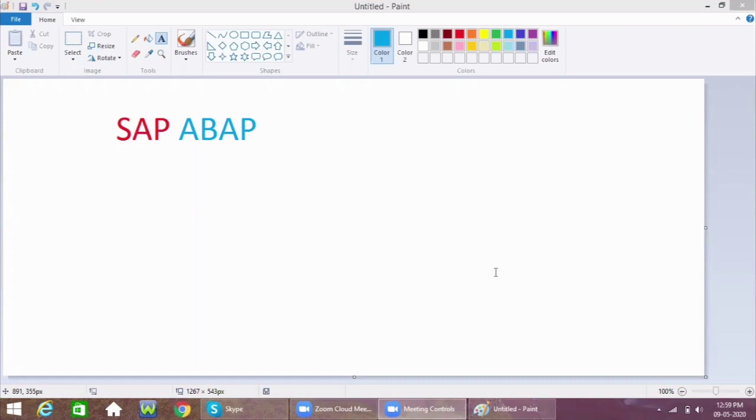So today we'll discuss SAP along with modules, along with ABAP. Now I'm going to explain about SAP ABAP. Before going to discuss SAP ABAP, we need to know the history of SAP.